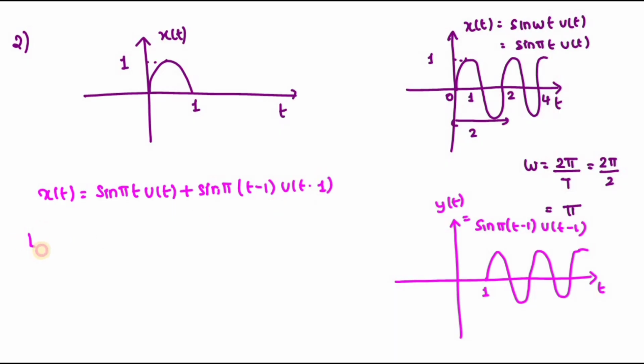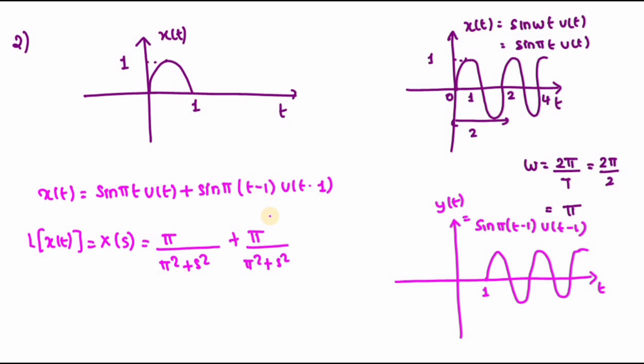So they are asked to find the Laplace of this one, that is x of s. So what is the Laplace value of sine pi t? Pi divided by pi square plus s square, plus this is also pi divided by pi square plus s square. Since it is time shifted, I can write it as e power minus s. So now I can take pi divided by pi square plus s square common. We'll get 1 plus e power minus s is your answer. This is your x of s.